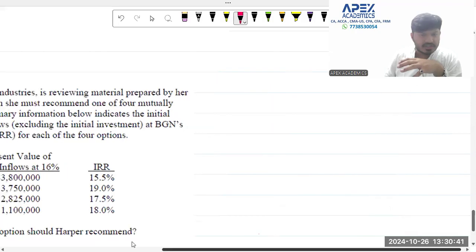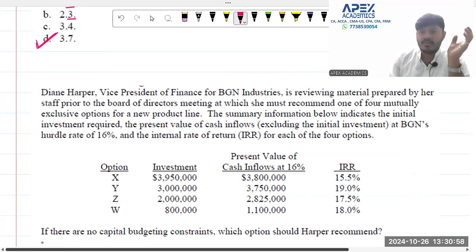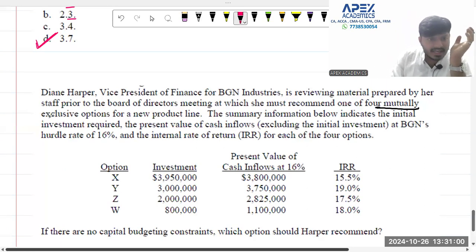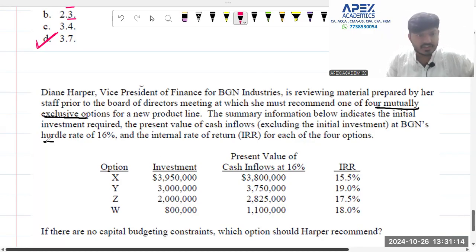Now let's jump into the question. What is the question? Diane Harper, the Vice President of Finance of BGN Industries, is reviewing material prepared by her staff prior to the Board of Directors meeting, at which she must recommend one of the 4 mutually exclusive options of the project line. Please understand, one of the 4 mutually exclusive means only one can be selected. The summary information indicates the initial investment required and the present value of cash inflows, excluding the initial investment, at the hurdle rate of 16%.